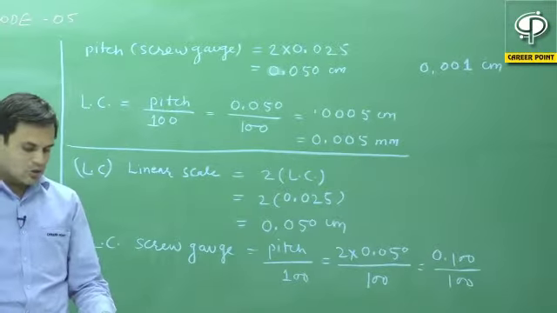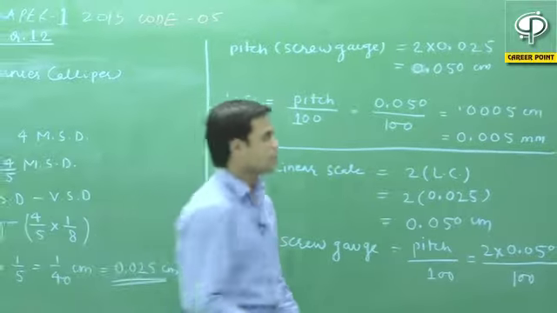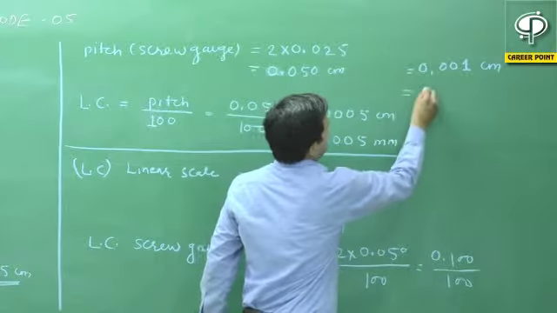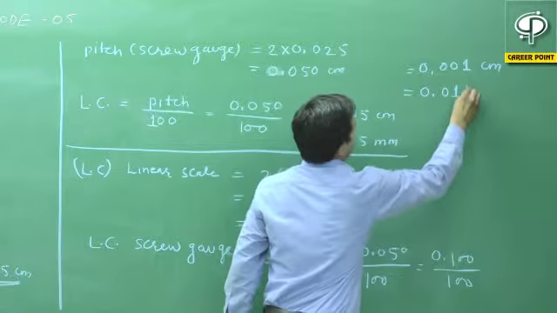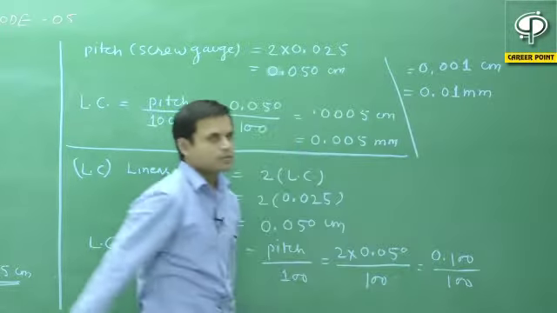So this is our option C and D. If we see, option C is correct because it has been given in millimeter. So the answer is option C is correct, option D is wrong.